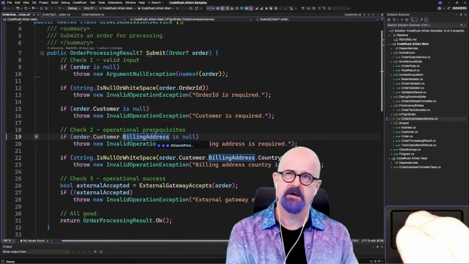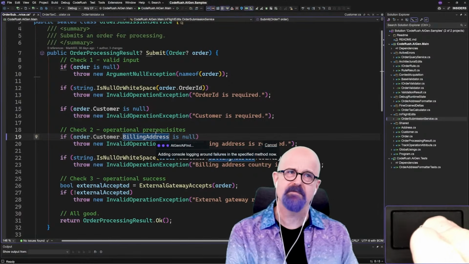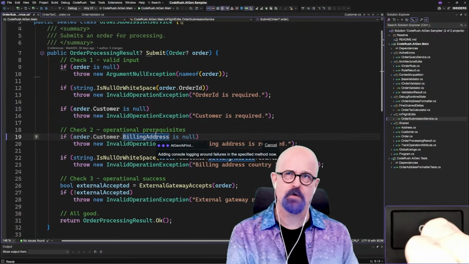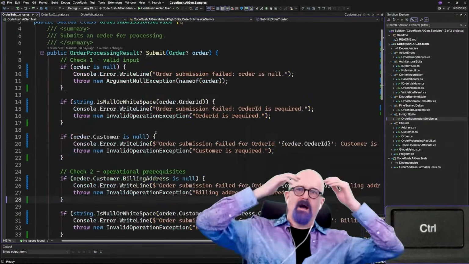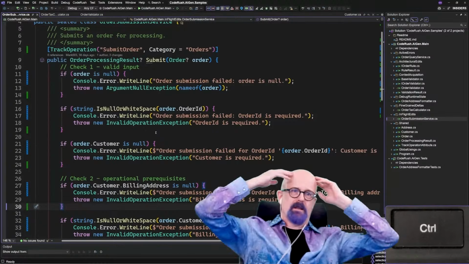Can we add some console logging around failures in this method? I want to add the track operation attribute and set categories to orders. So now I've got two up. One just landed, and there's a second one landed.